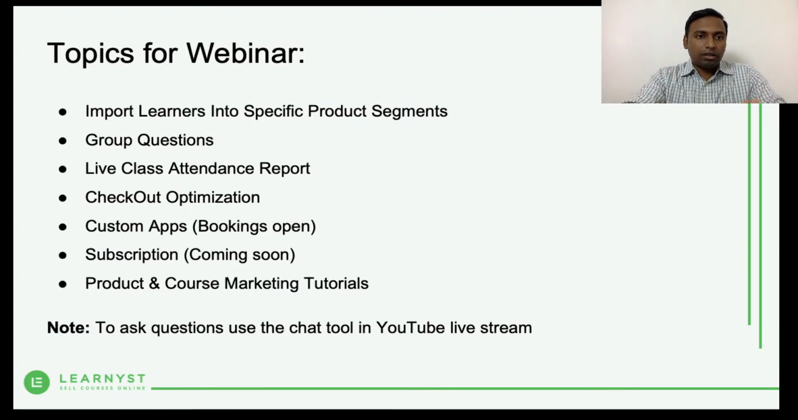One other big thing that we are working on is custom apps. We have been getting a lot of requests from people looking for custom apps, so we have been working on custom app design. I'll be sharing some of the designs that we have today. We are working with some of the customers, so I'll share that as well.